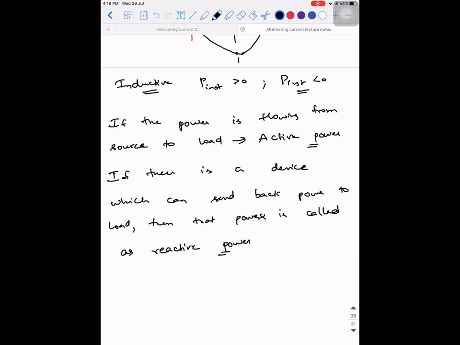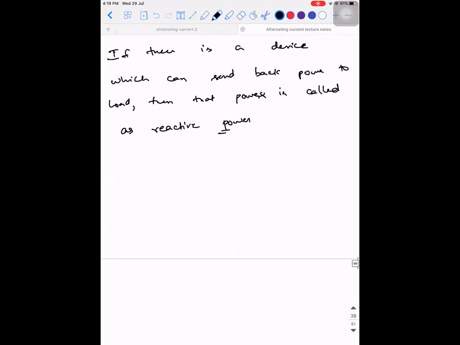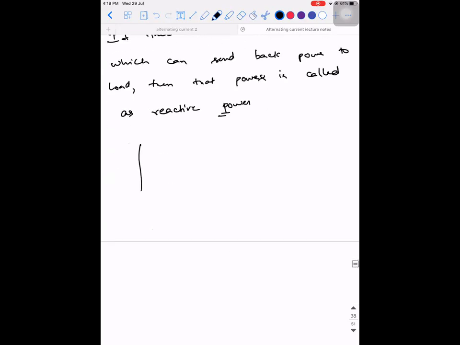Okay. So which devices have the tendency to have reactance? Capacitor and inductor. Now concentrate, you will understand what is the meaning of lagging and leading. When I connect an AC source like this, let me take a positive half cycle. So positive, negative. I'm talking only about the positive half of the cycle.